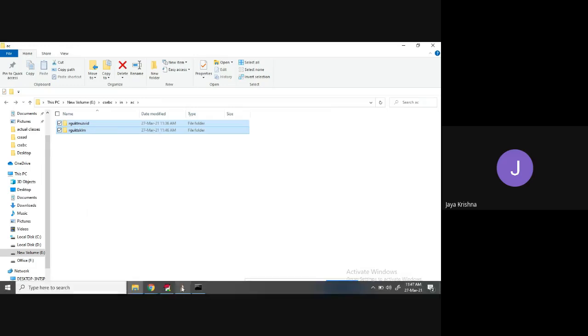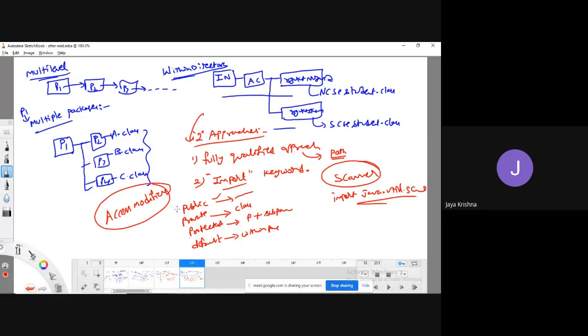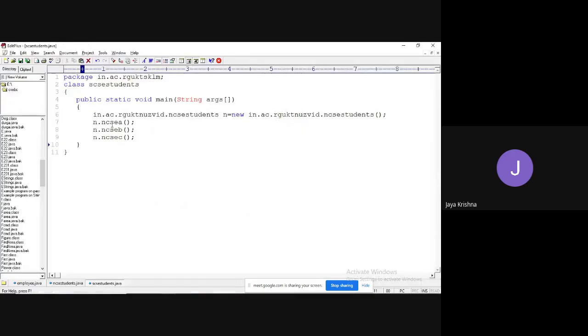So this is the process that you need to follow while working with the concept of multiple packages within the same directory. What is that process? One way of approach is the fully qualified approach. But here the problem with the fully qualified approach is, if I am having one more file which is available in some location, then what do I need to do? For everything, we need to write this in dot ac dot.